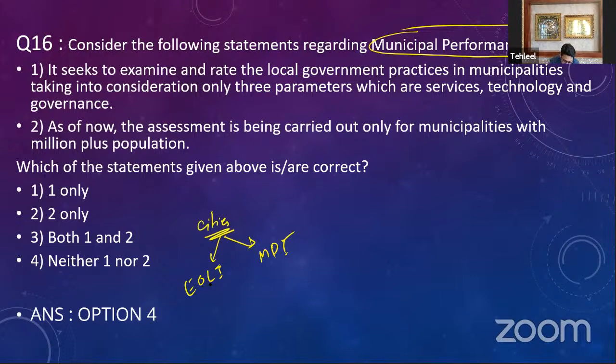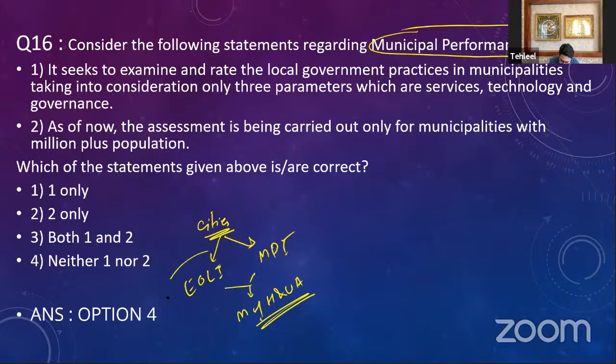Now, EOLI and MPI, both of them are launched by the Ministry of Housing and Urban Affairs. So this is the ministry that has launched the Ease of Living Index as well as the Municipal Performance Index, to look into these dimensions, in which we get the idea of how easy the living conditions are for the people living in these cities, and what is the performance of the municipal corporation or municipality of that particular area in creating those developmental indicators.